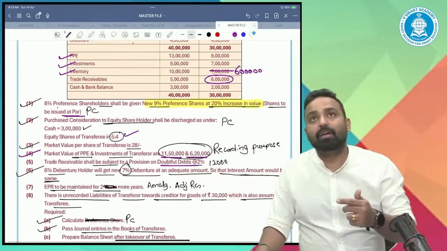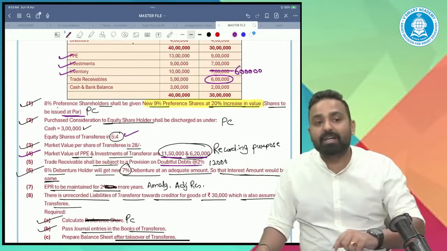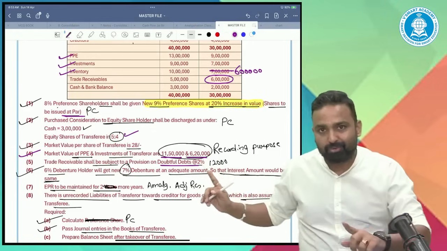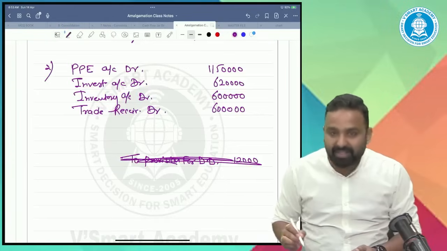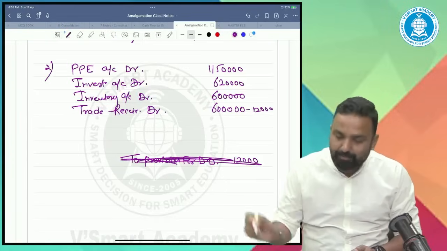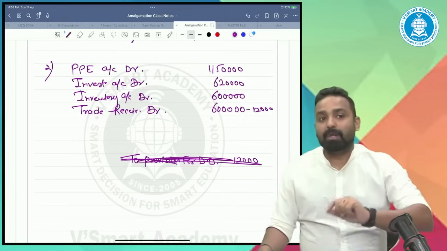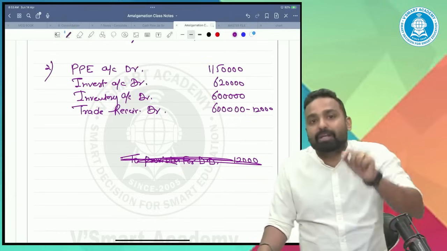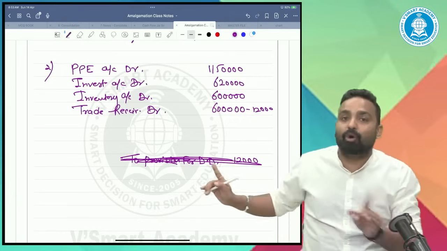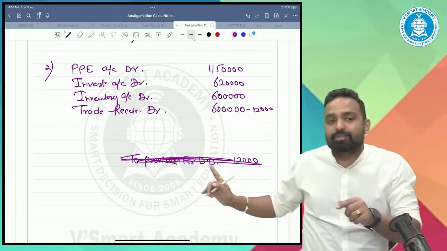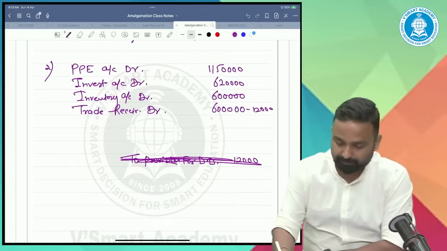Suppose they say trade receivables are to be taken at 2% reduced value. Then instead of doing this, I will deduct 12,000 directly from trade receivables, because they say 2% reduced value. But right now they are not saying 2% reduced value. They are saying subject to the provision. That means they want us to show the separate provision.